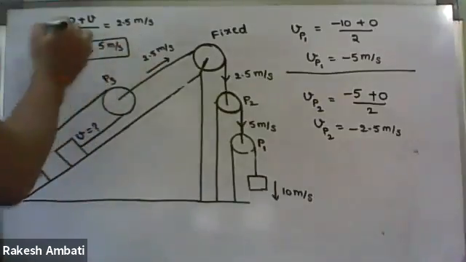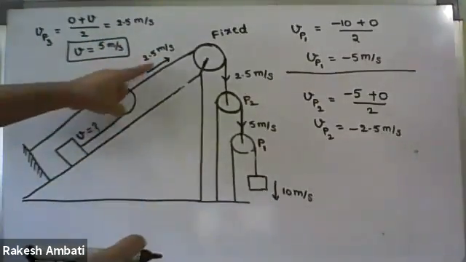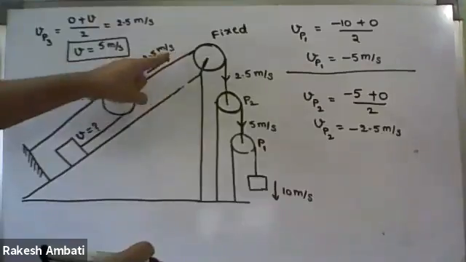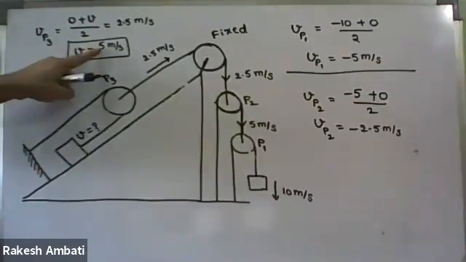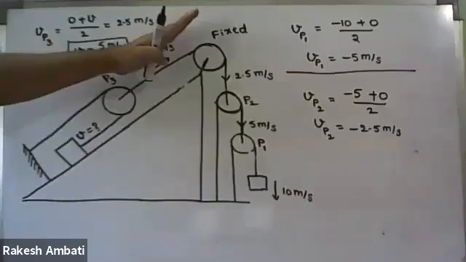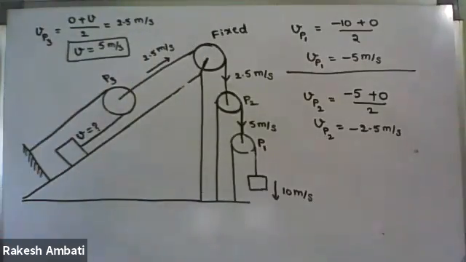And 5 meter per second means in what direction? Is this velocity of 5 meter per second along the direction of 2.5 meter per second or opposite? Along the direction. Correct.